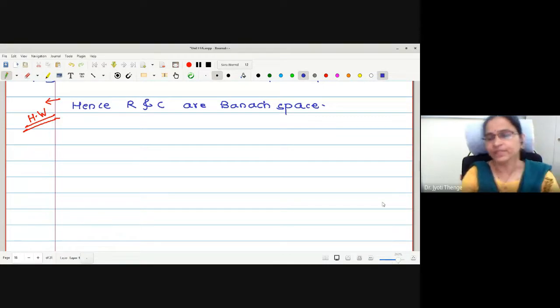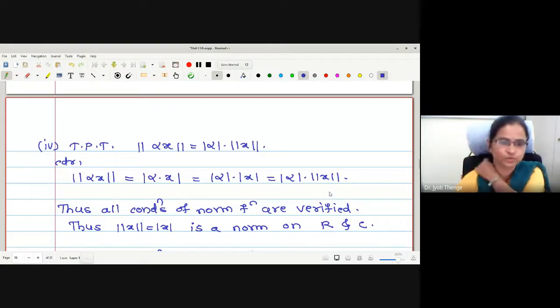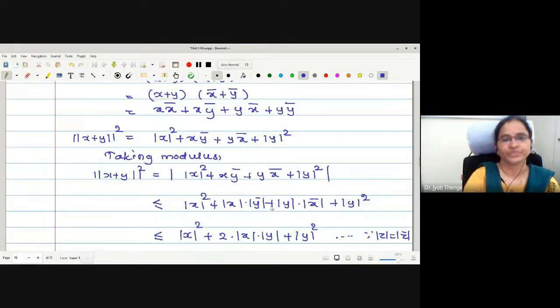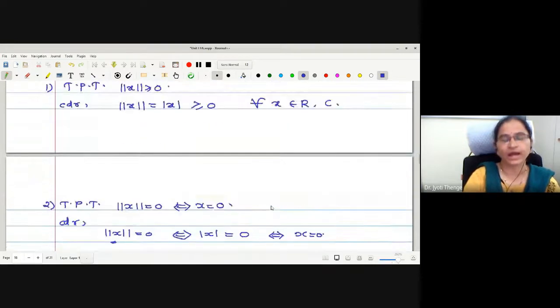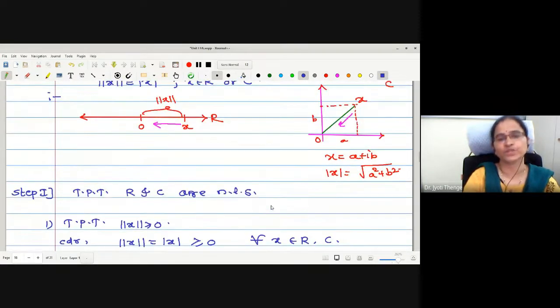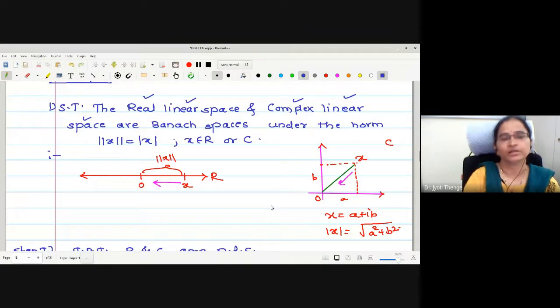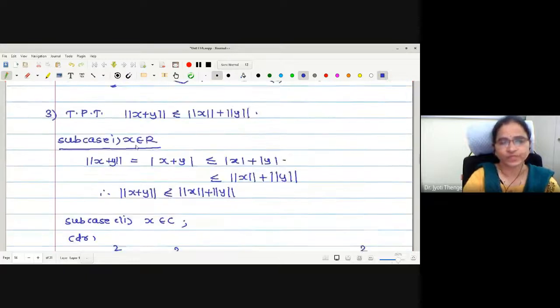In the first example, the modulus we were using actually gives us the shortest distance between a vector and the origin. That shortest distance is also one kind of norm. We have proved this is a norm, and we have proved the space is complete as well. Therefore, these real and complex linear spaces are Banach spaces. Banach spaces under which norm? Under the modulus norm, right? This is what we have proved.